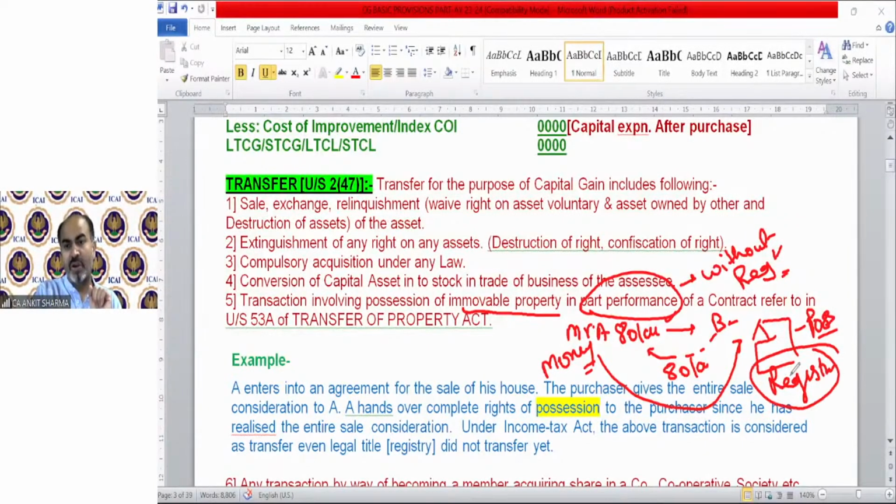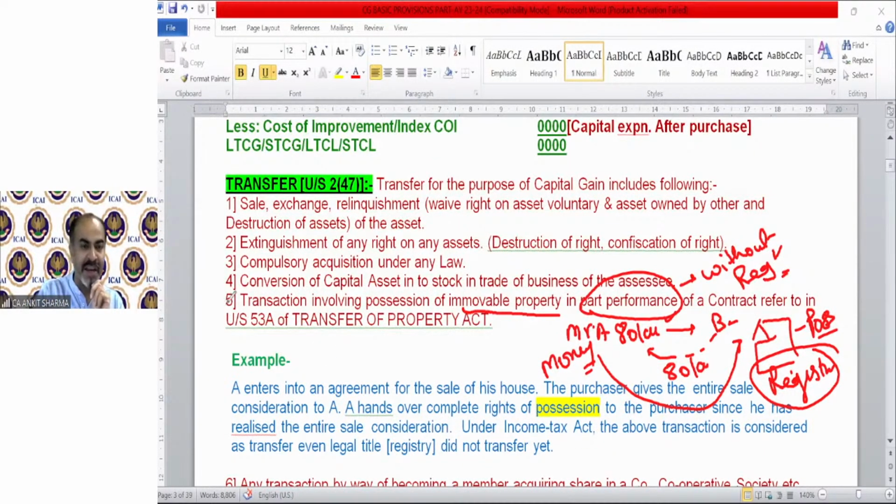That is called part performance. Something has been left, that is, registry has not been done yet. Capital gain can be charged only when the transfer is complete, that is, the ownership transfer. But in this case, ownership does not transfer, yet both A and B got what they want. B wanted that house, so he got the house. A wanted the money, so he got the money. But the government did not receive any stamp duty or capital gain in this case. So the government needs to wait till the time of registry. That will technically be a deferred tax for the government.